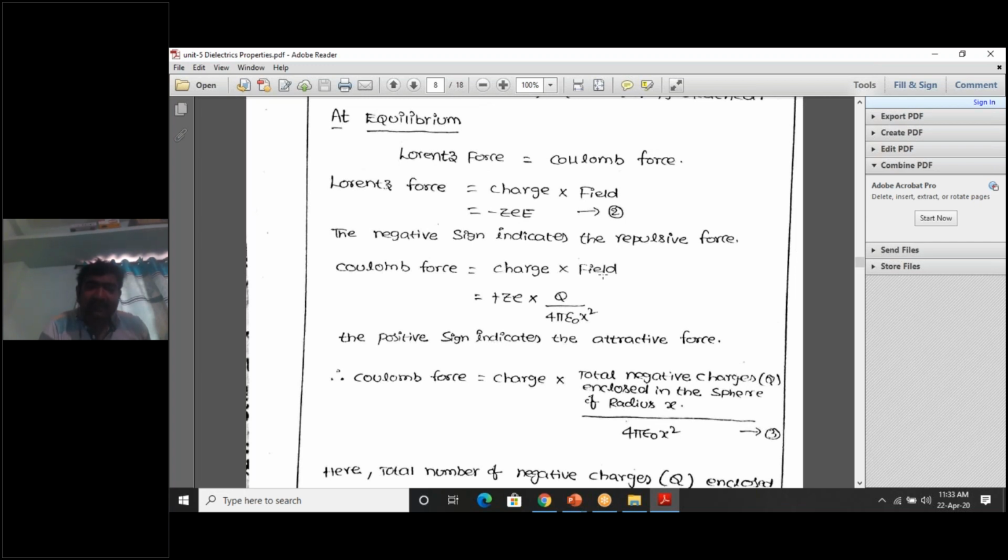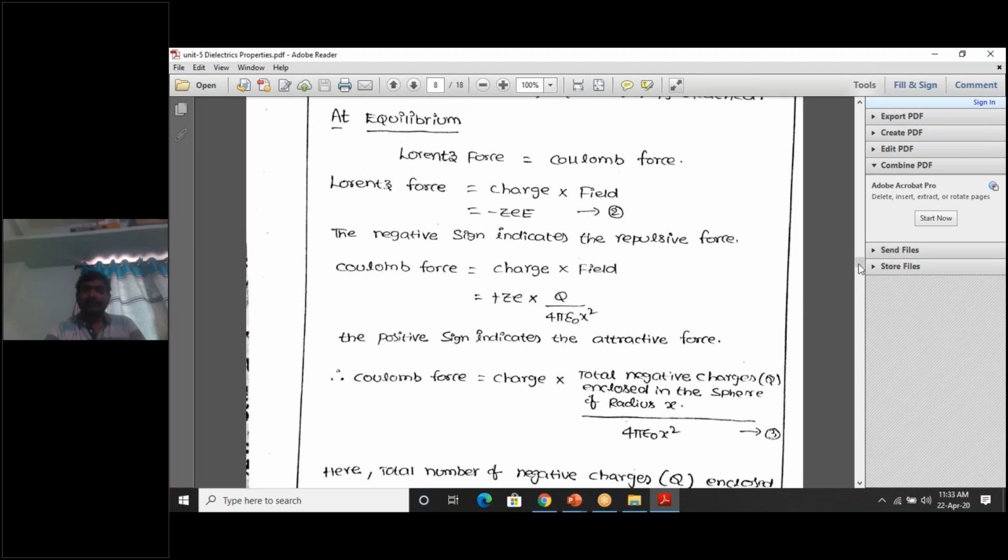The expression for the electric field is q by 4 pi epsilon naught x square. There is no expression for field according to Lorentz force, so you write E as the applied electric field. But we have an expression for capital E as Q by 4 pi epsilon naught x square according to Coulomb's law. Just substitute that.